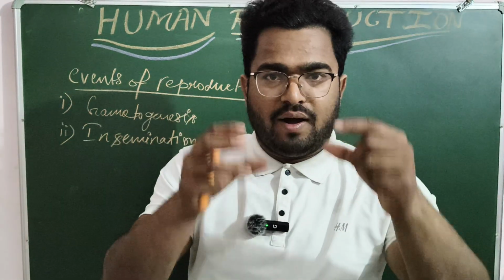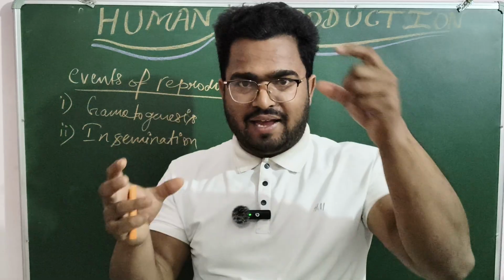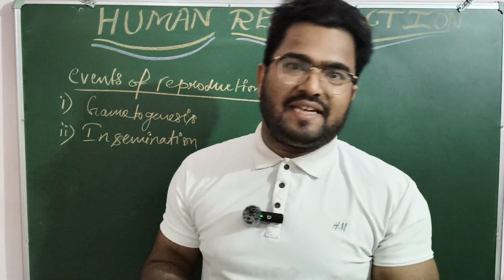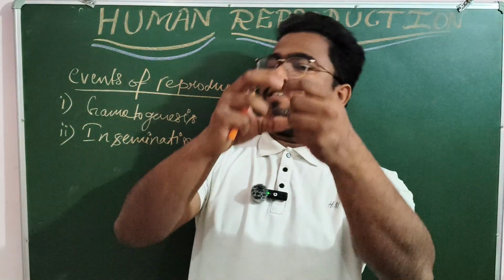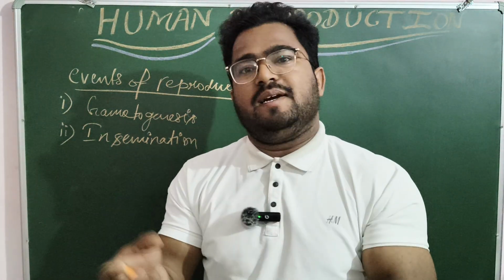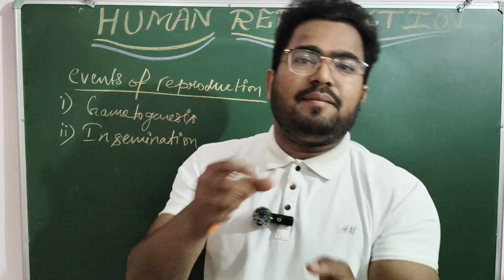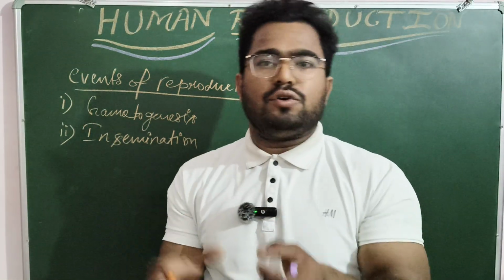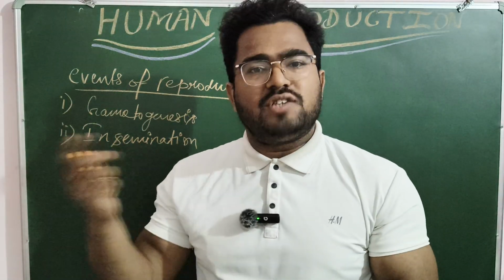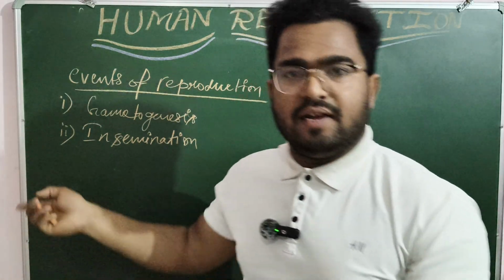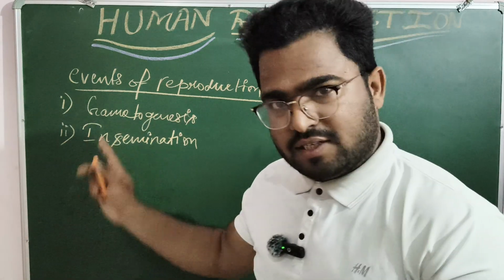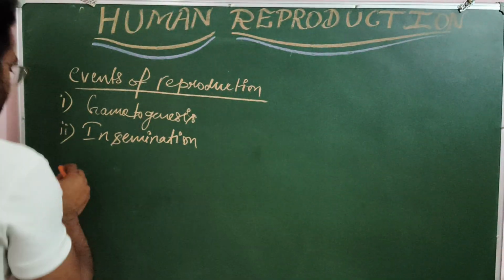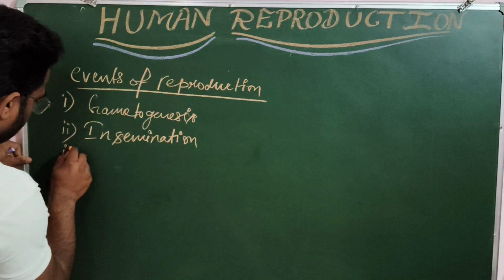Now, spermatozoa and egg cell are standing in front of each other. What exactly will the next step be? They will fuse with each other. Male gamete will transfer its genetic material inside the ova, and then both will fuse with each other to form a diploid zygote. That fusion is known as fertilization. The next step after insemination is fertilization.